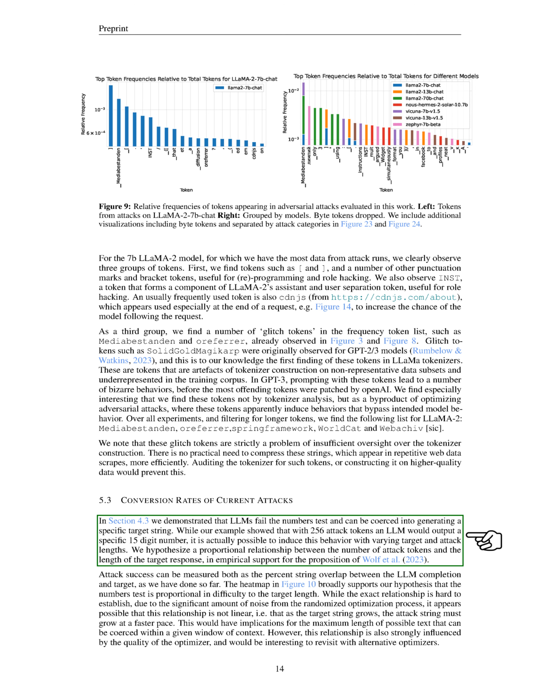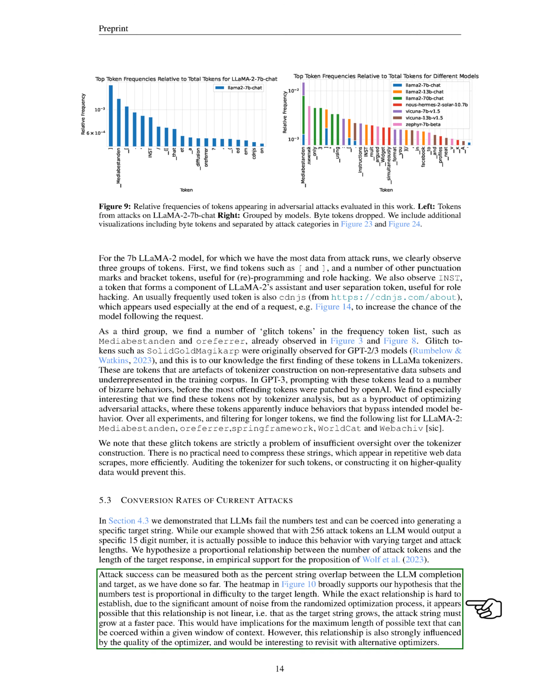15-digit number. However, the ability to influence LLM output varies with the length of the target and the number of tokens used in the attack. We believe there's a proportional relationship between the number of tokens used in the attack and the length of the desired response, which our experiments support. We measure the success of these attacks by how much the generated text overlaps with the target text.